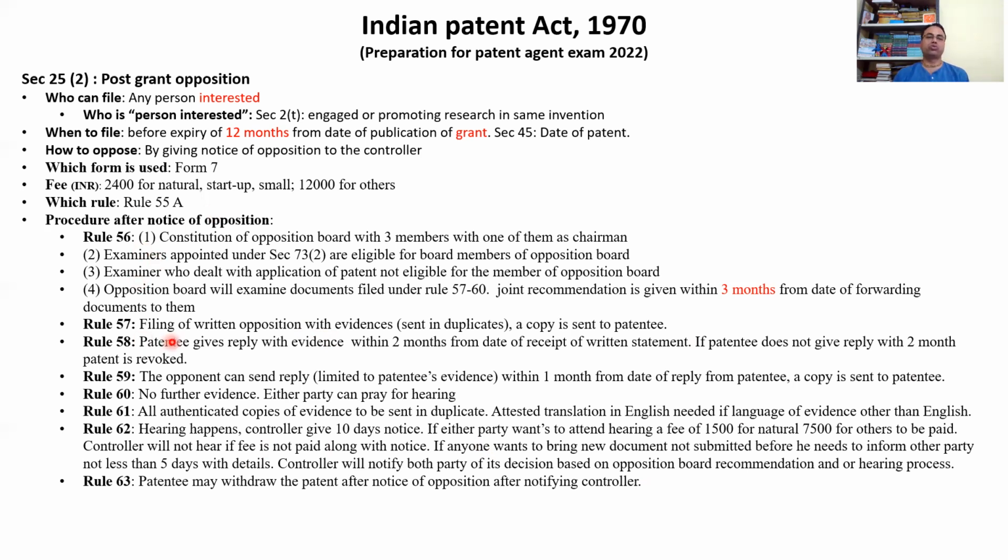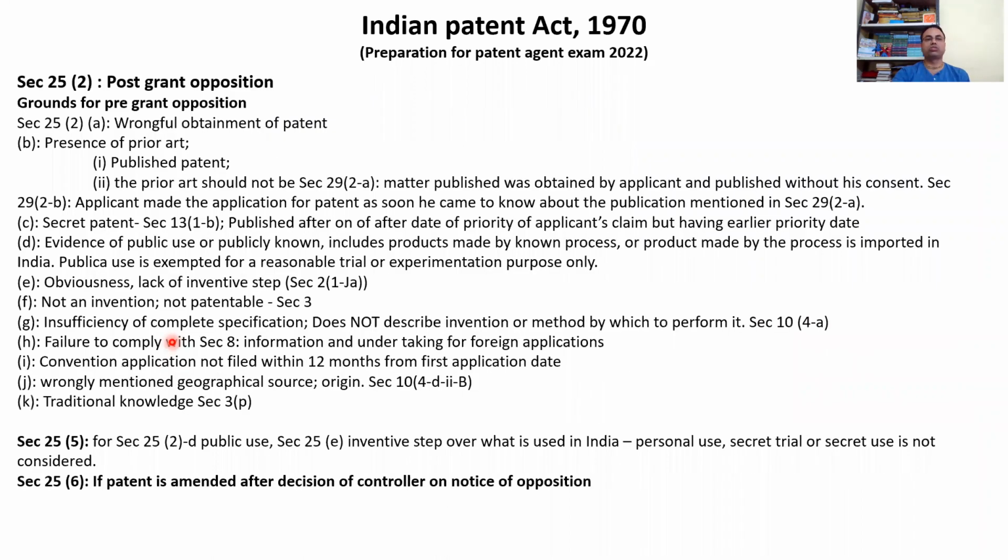Next, we are going to read what the grounds of post-grant opposition are. The good part is that the grounds are almost similar. Pre-grant grounds of opposition and post-grant grounds of opposition are almost similar.